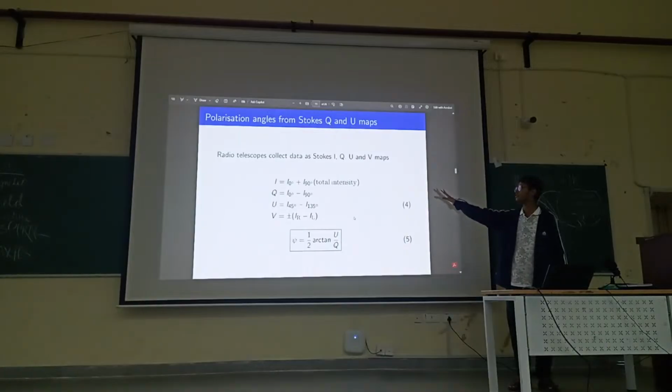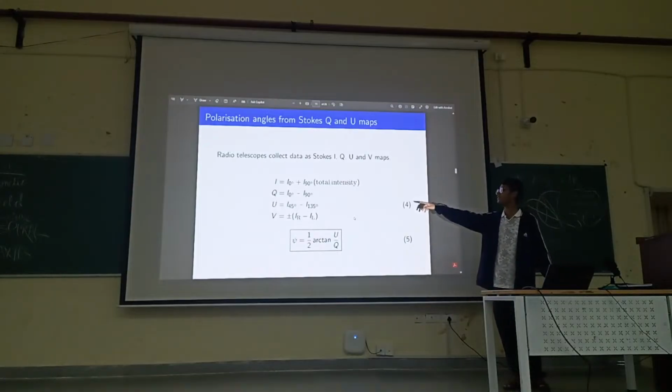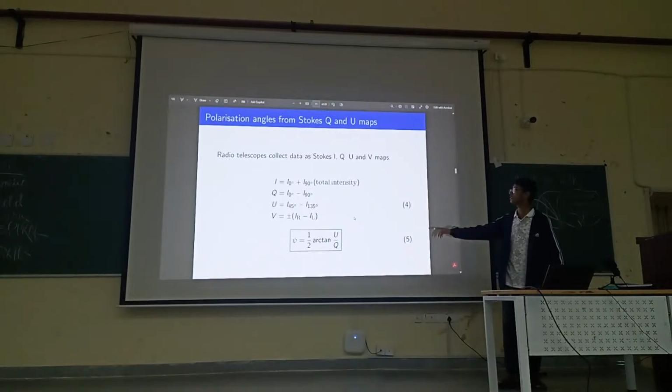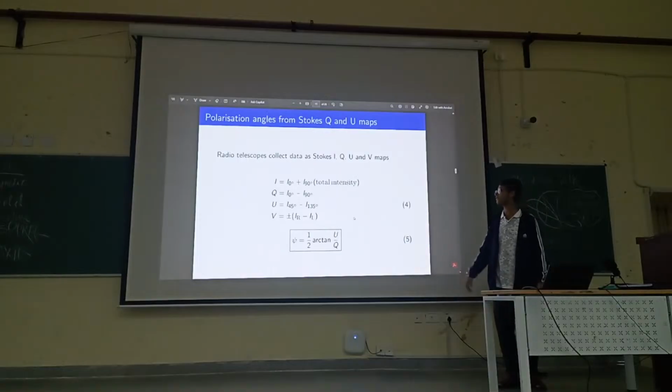So we add those two intensities and we get the total intensity I. So that is the Stokes I parameter. So we get the Stokes I map in this particular way. Similarly, the Stokes Q map is basically the intensity at 0 degrees minus the intensity at 90 degrees. And similarly for the Stokes U map, the intensity at 45 degrees minus the intensity at 135 degrees.